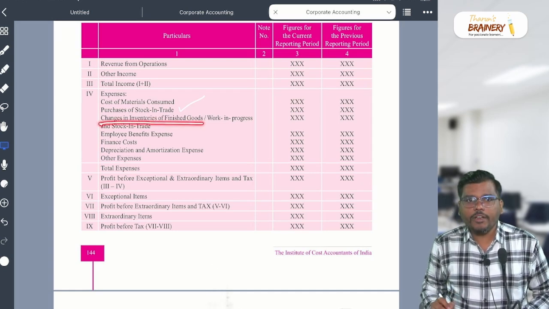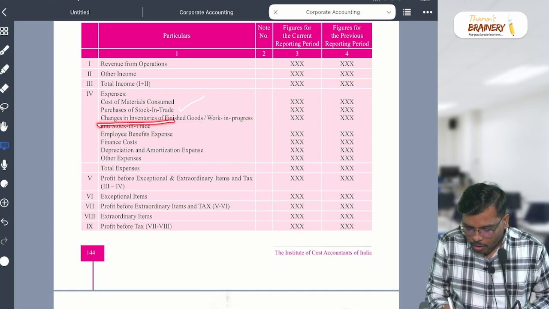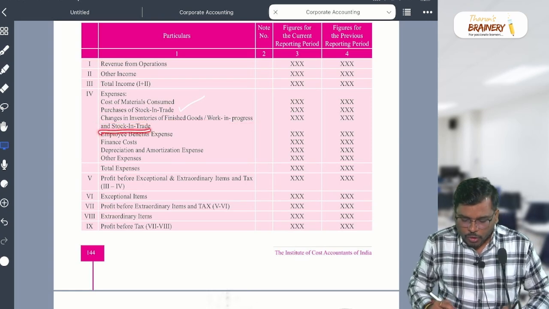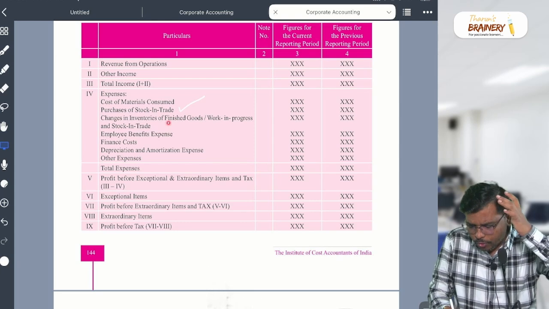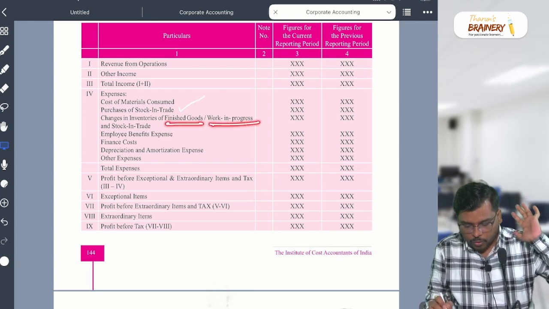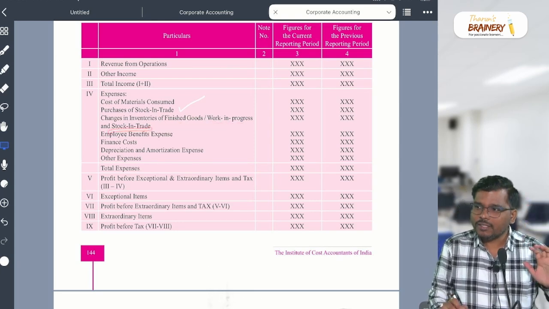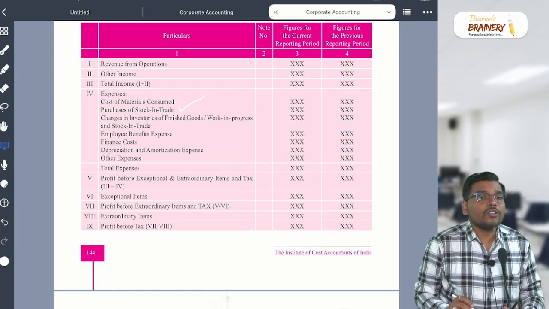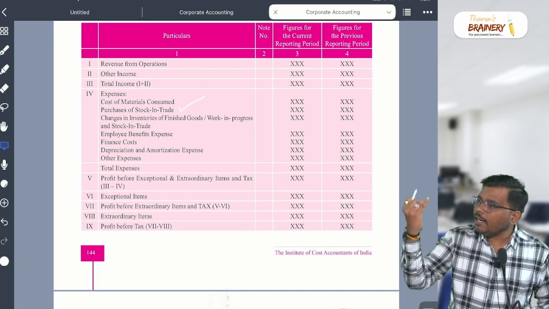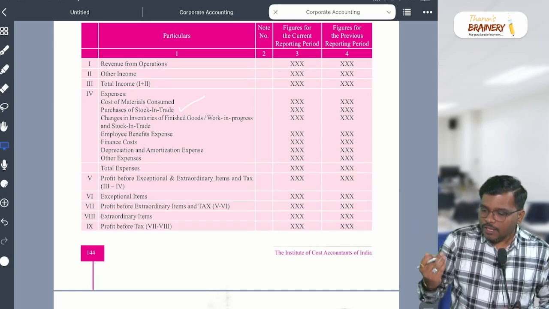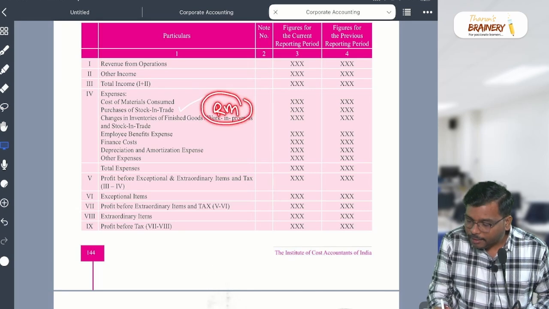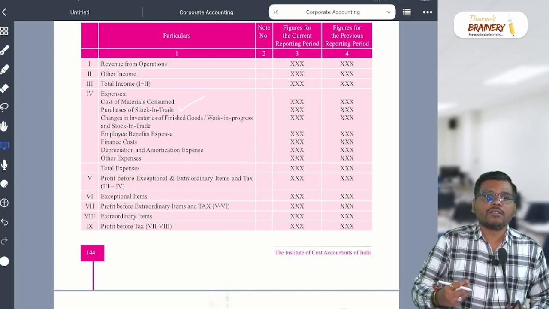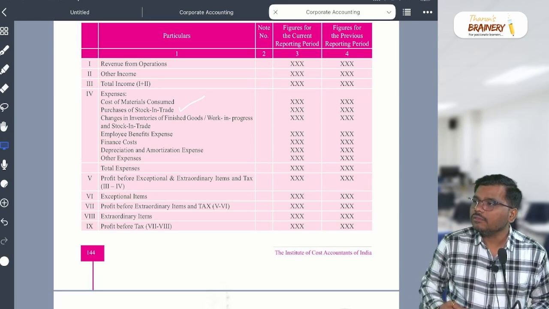Change in inventory of, this is very beautiful, my dear student. Change in inventory of what? Finished goods, work in progress and stock in trade. Sir, they mention here finished goods, work in progress, stock in trade. They have not mentioned raw material, sir, because stock includes raw material, WIP and finished goods. So raw material is missing here. Is this correct?